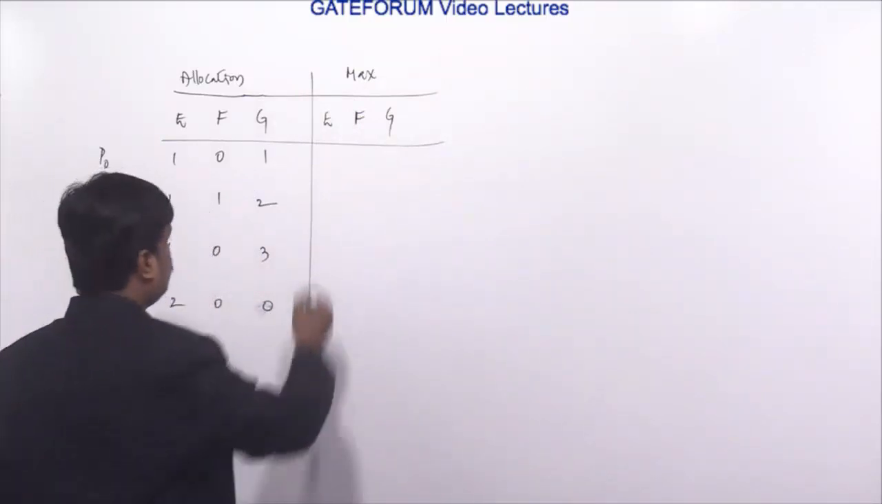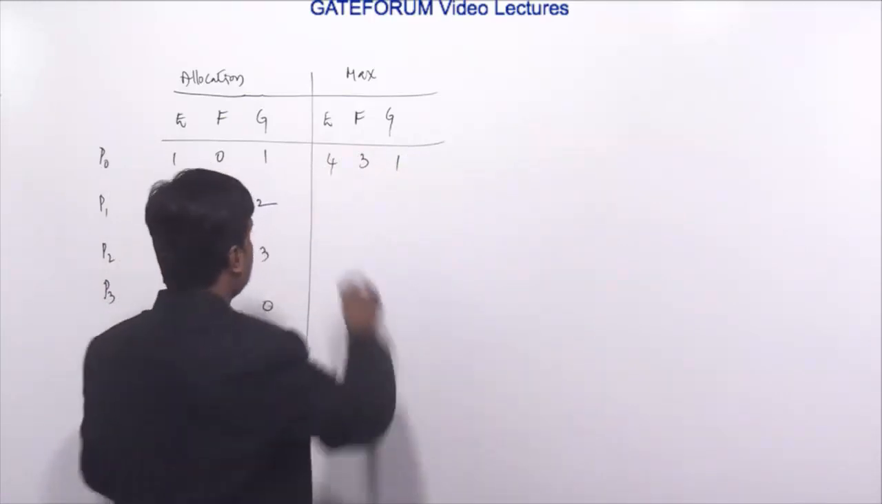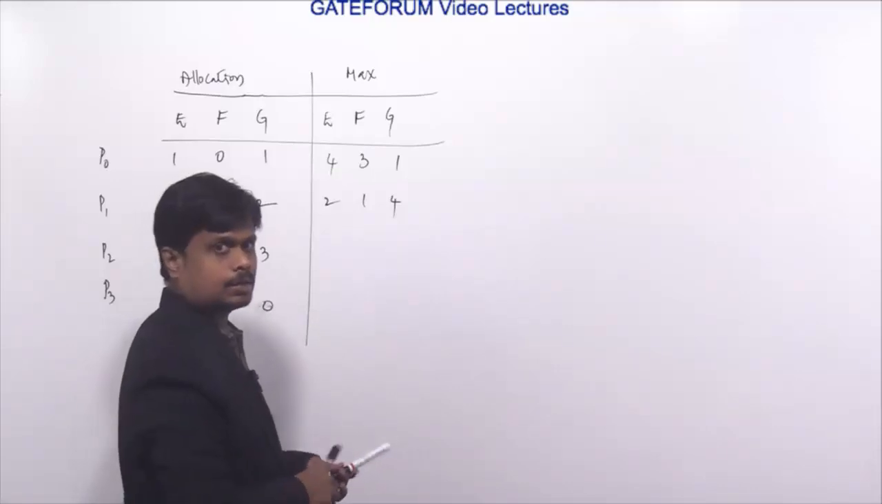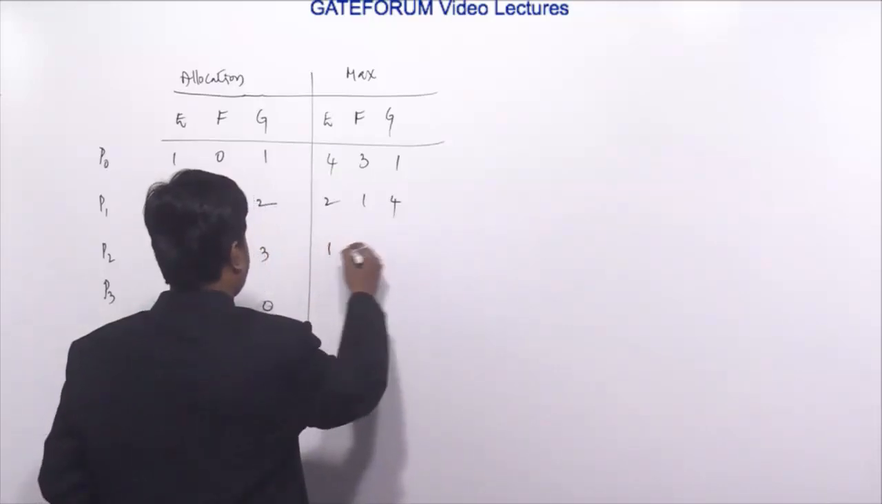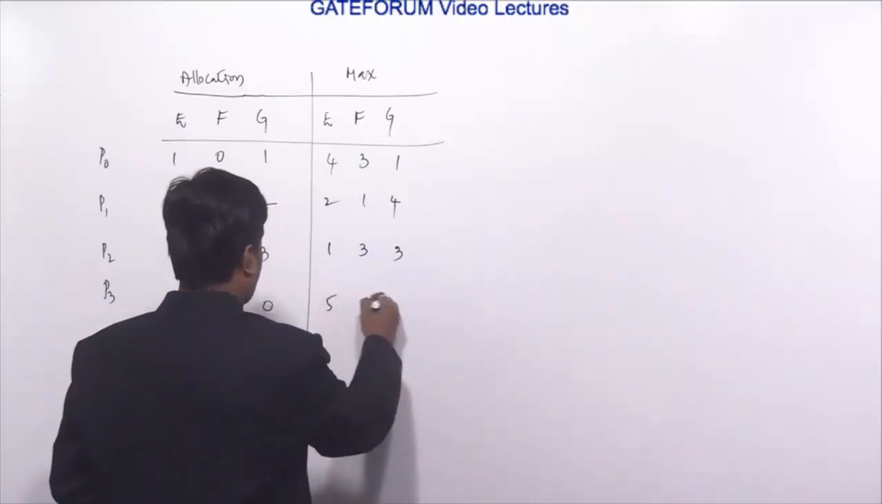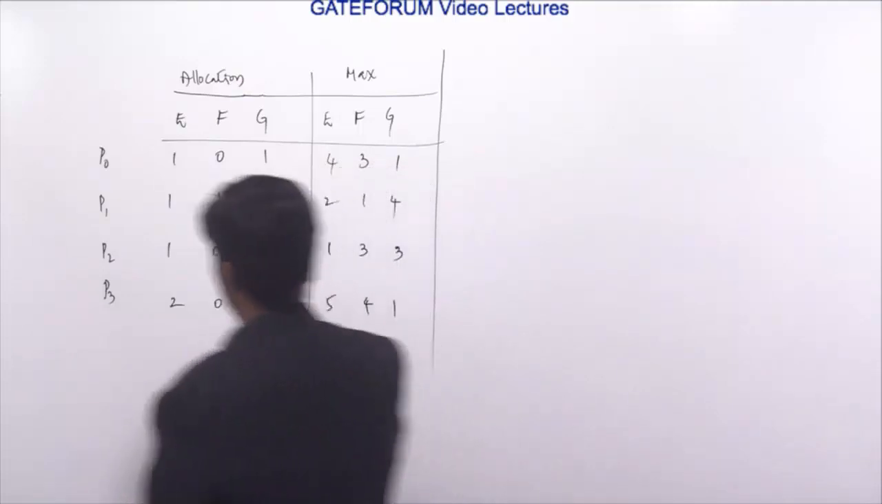So 431, 214, 133 and 541. So this is the maximum demand of all these processes.